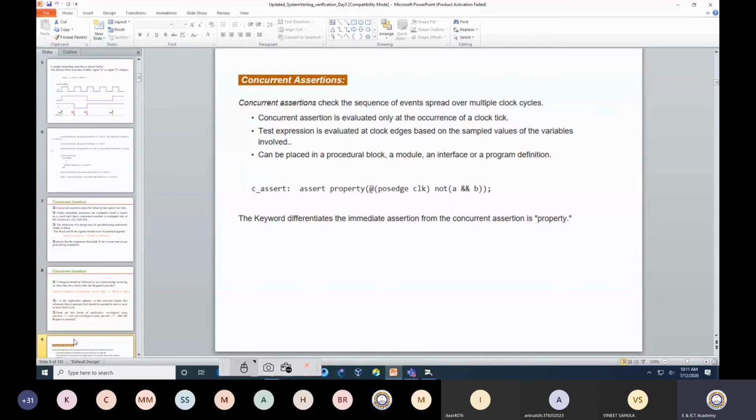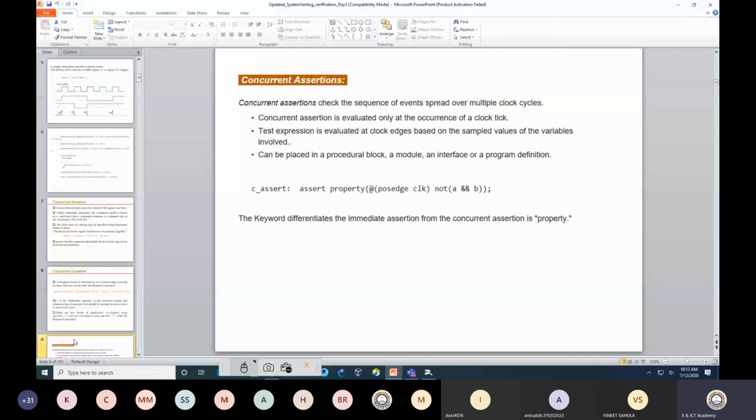Okay. So a concurrent assertion checks the sequence of events spread over multiple clock cycles. As I said, although it is written one time, it will be evaluated every time. A concurrent assertion is evaluated only at the occurrence of the clock tick. So this is where the concurrent assertion is differentiated from the immediate assertion. An immediate assertion is evaluated whenever it is written, at that particular moment. But a concurrent assertion, you can consider, is always synchronous. It will be evaluated always with respect to time, or with respect to your clock edge.